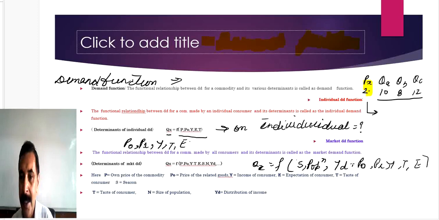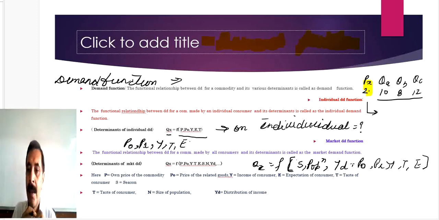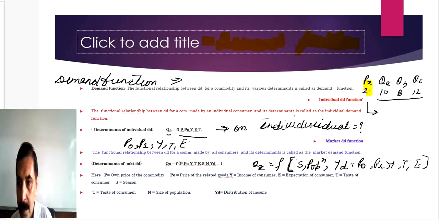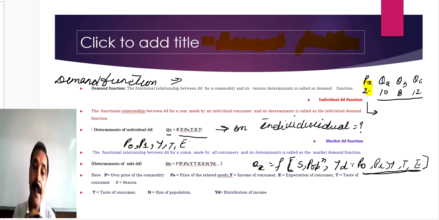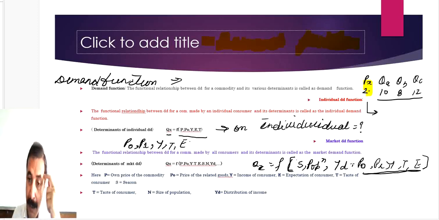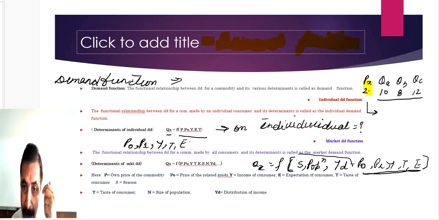But you must understand one thing here. If the question is related to the individual factors, you have to give only these. And if the question is related to the market determinants, first you have to give these determinants, and after that you can give the others.